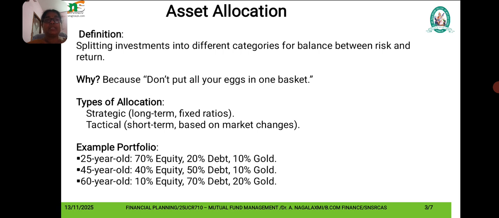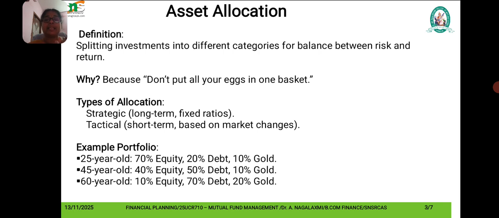Now we are going to see the types of asset allocation. That is strategic, that is long term, fixed long term ratios. That is 60% in equity, 30% in debt, and 10% in gold is said to be strategic. Tactical, that is short term and based on market changes, that is adjusted based on market conditions. Increasing equity allocation when markets are low. So this is the strategy to be followed.